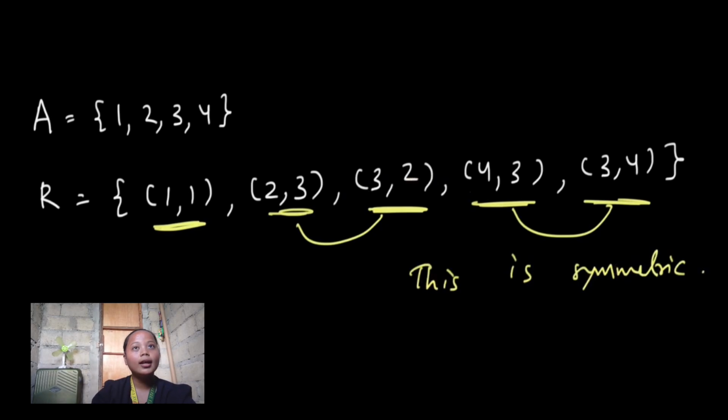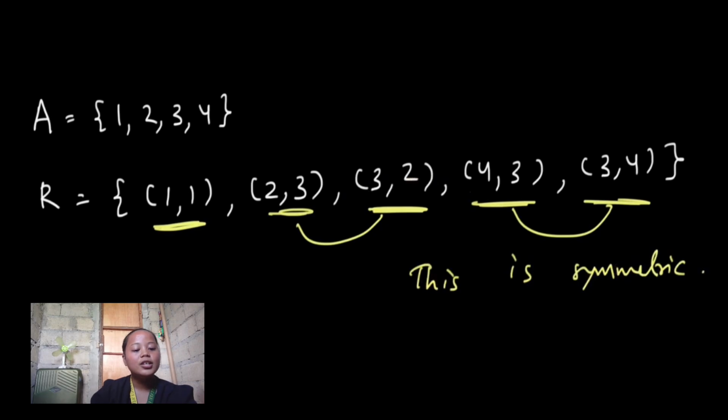It is understood that it is symmetric to itself, so you don't need to write 1, 1 separately. Next ordered pair is 2, 3. You should get its opposite, 3, 2, which is found in the following pairs. Next is 4, 3. There should be a 3, 4 in our set. Since there is a 3, 4, this means that this set is symmetric.